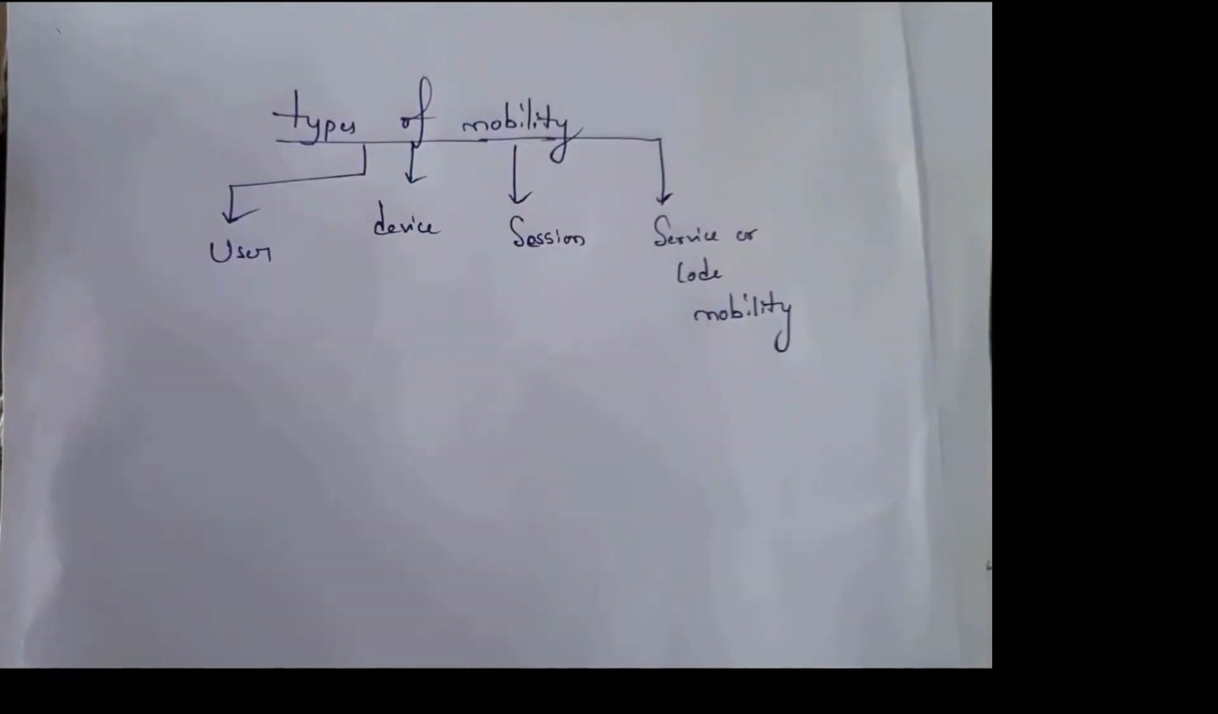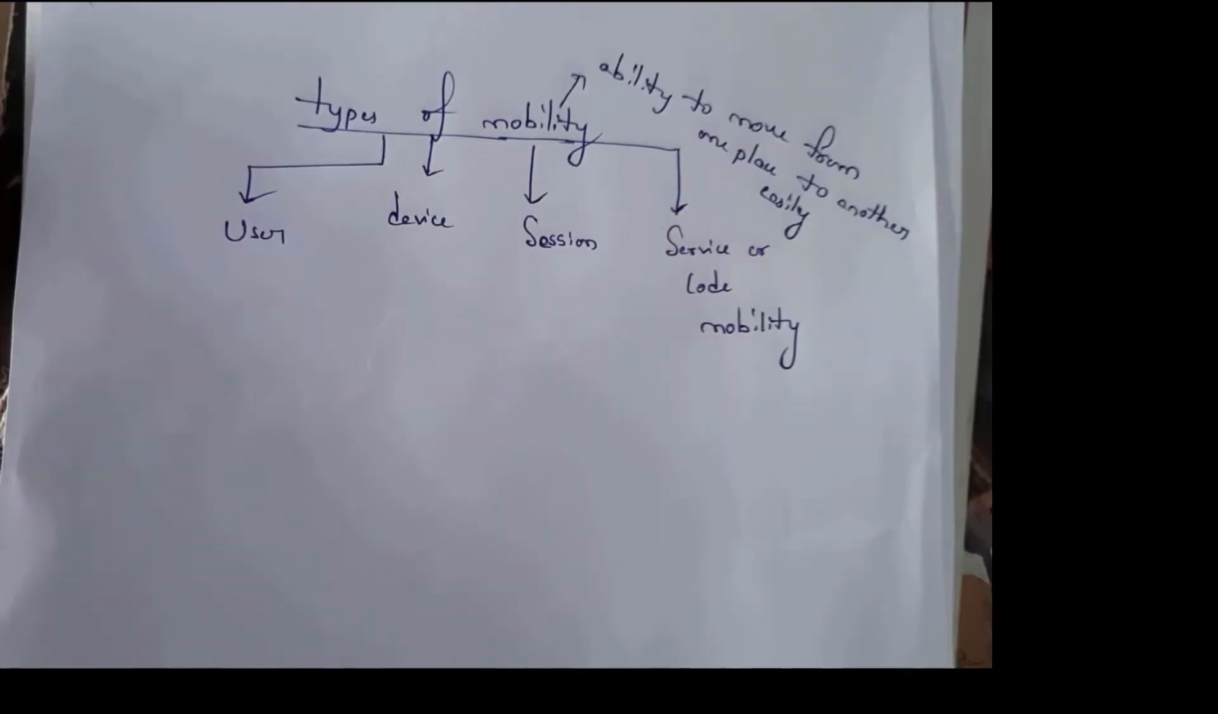One is types of mobility. Before that, you need to know what is meaning of mobility. Ability to move from one place to another easily is known as mobility. Mobility is classified into four types. First one is user mobility, next one is device mobility, third one is session mobility, and fourth one is service or code mobility.